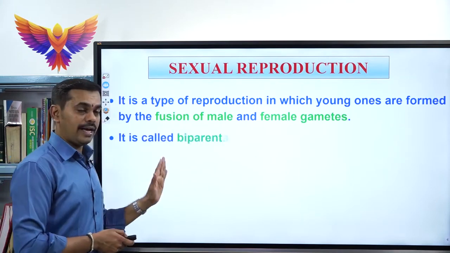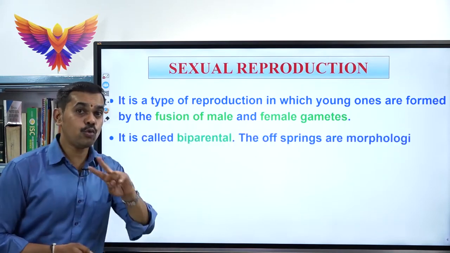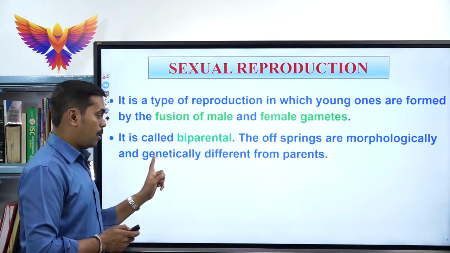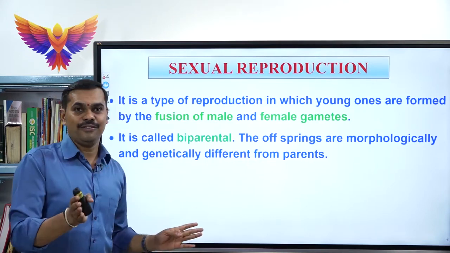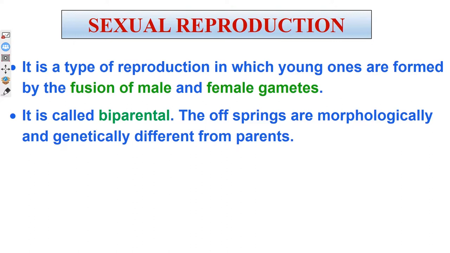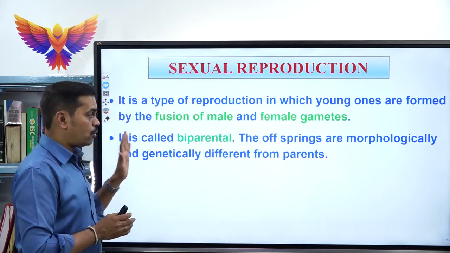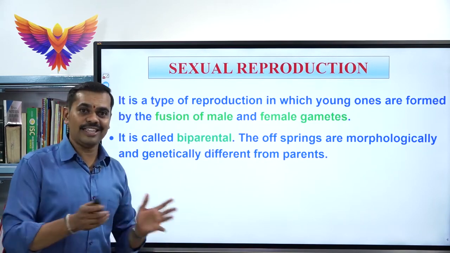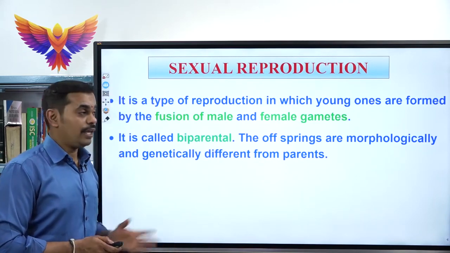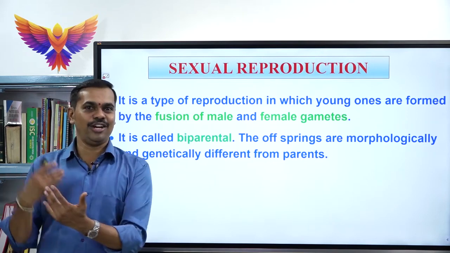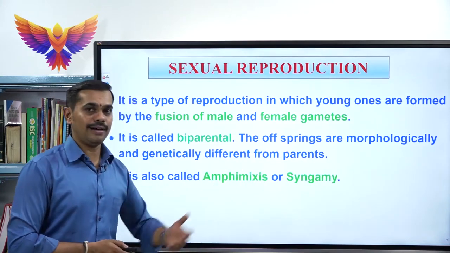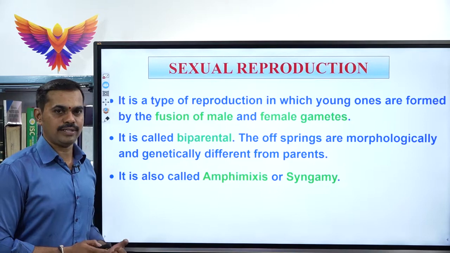See, it is also called biparental because 2 parents are involved. Both male and female parents are involved, and the offspring are morphologically and genetically different from their parents. Similarity to parents can be seen in asexual reproduction, but in sexual reproduction the offspring are totally different from their parents. How? Both morphologically and genetically they are different. Please remember that. If they look similar, then we call them clones. Already we have studied this in asexual reproduction. And it is also called amphimixis or syngamy.